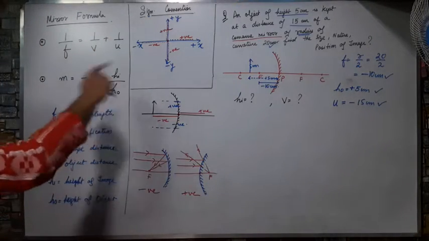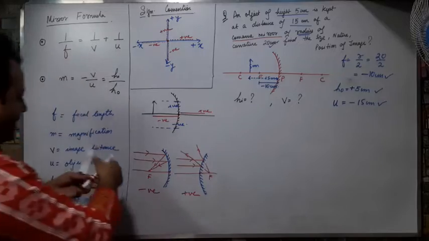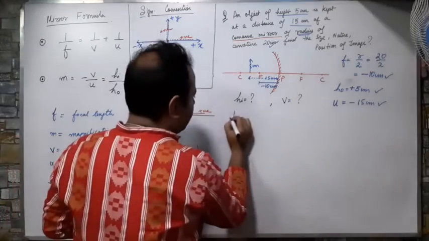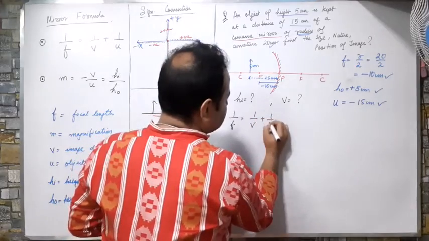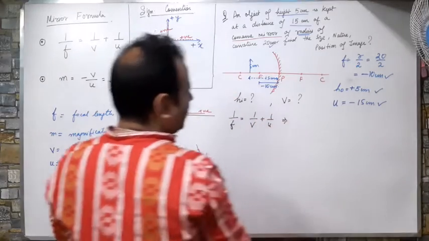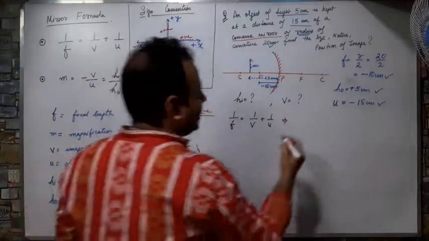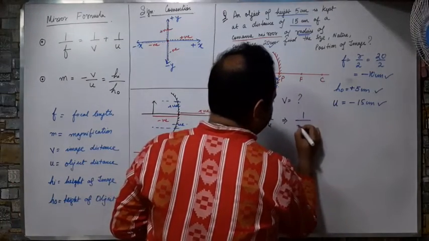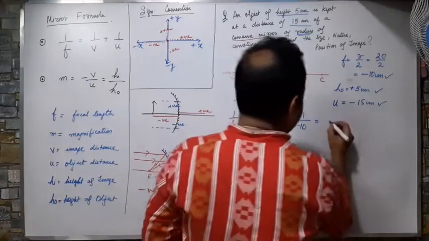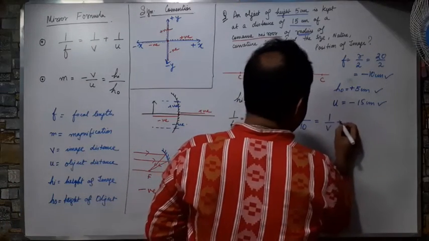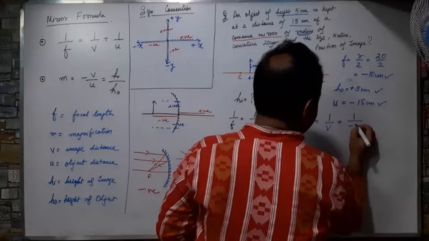So what is the formula? What will I apply? I will apply this formula first, that is 1 by f equals 1 by v plus 1 by u. Let's start applying. What is 1 by f? 1 by f will be 1 by minus 10 equals 1 by v plus 1 by minus 15.